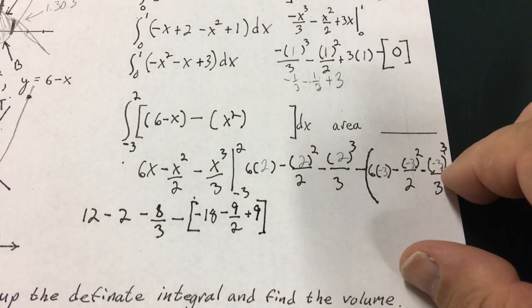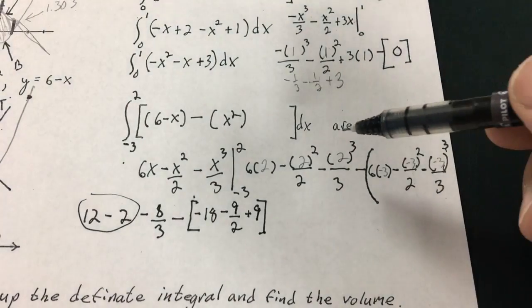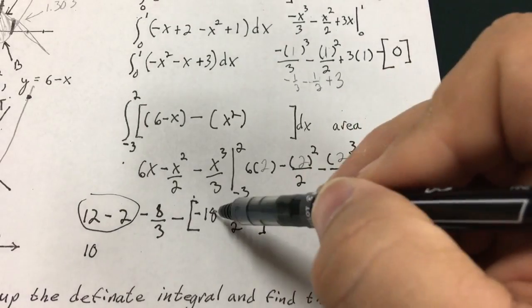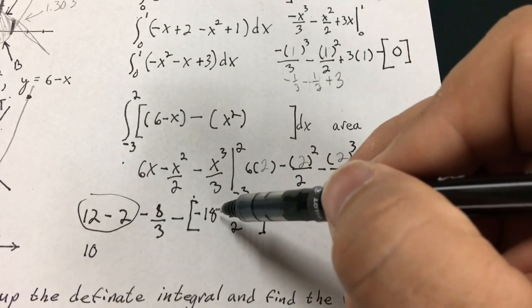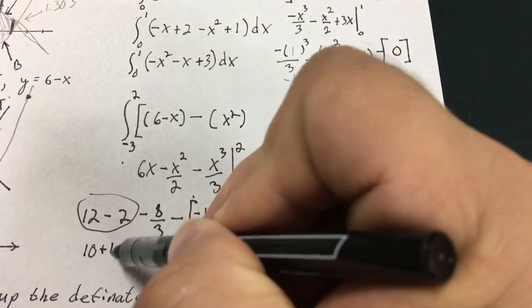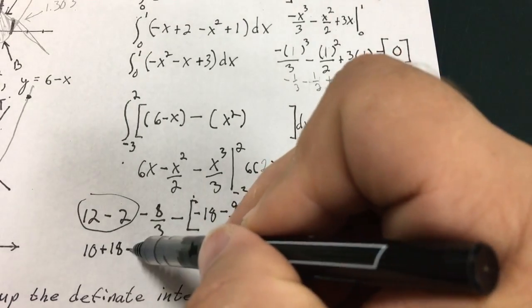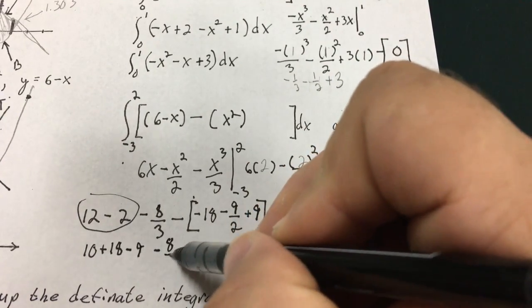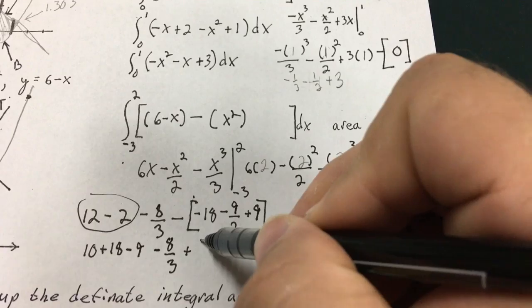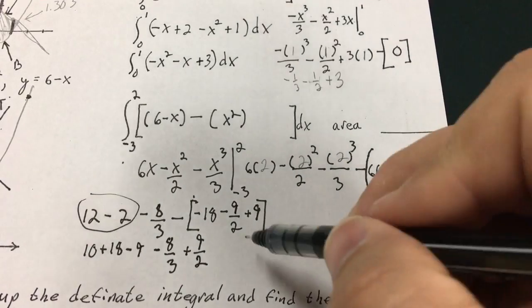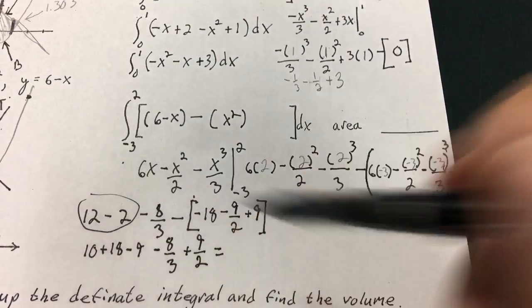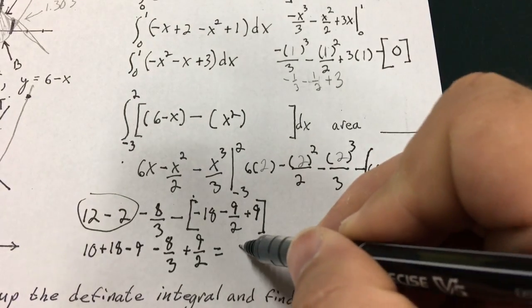And now I can do the arithmetic. That's going to give me 10 plus 18. 10 plus 18 would be 28. I'll just write it down. Minus 9. Minus 8 thirds. Plus 9 halves. Let's see what that equals. 28 minus 9, I believe, would be 19.